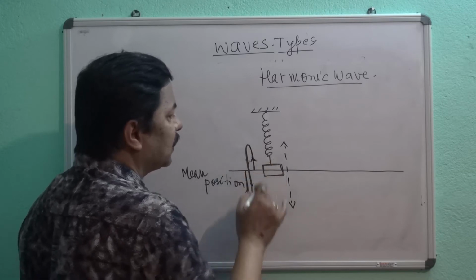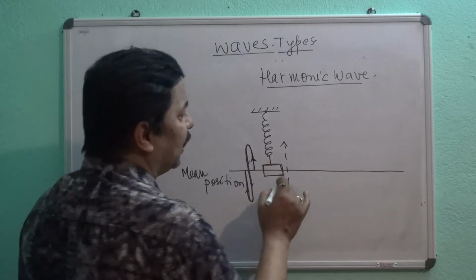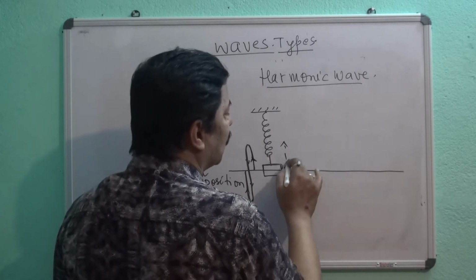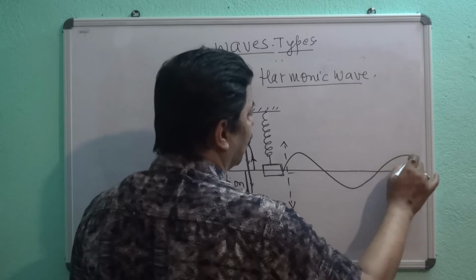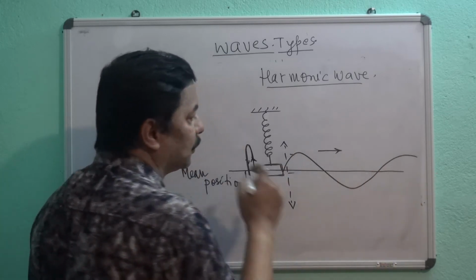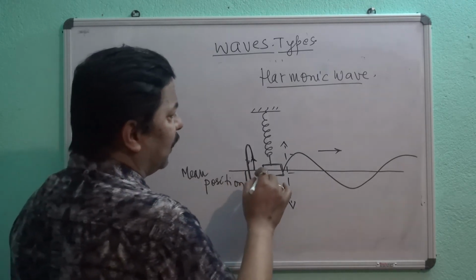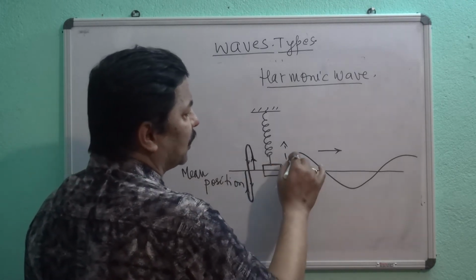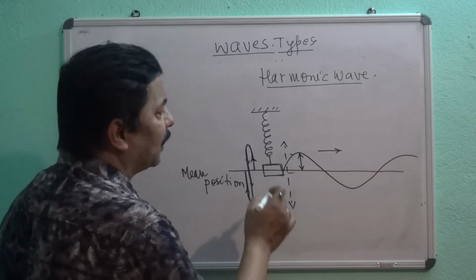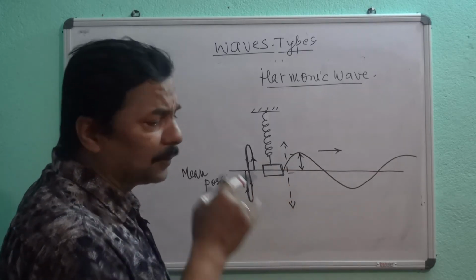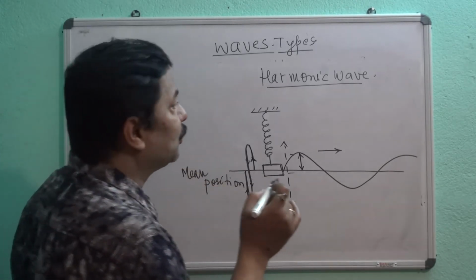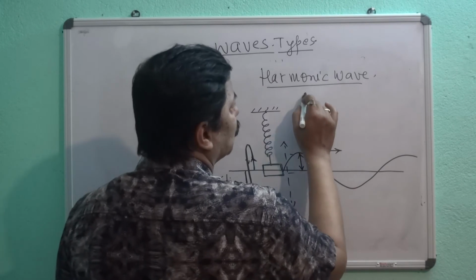So there is the simple harmonic motion, and if this string is attached to it, the wave will start going in this way. Whatever is the amplitude of this, the same amplitude will be here also. And whatever is the frequency, so few terms are associated with wave.